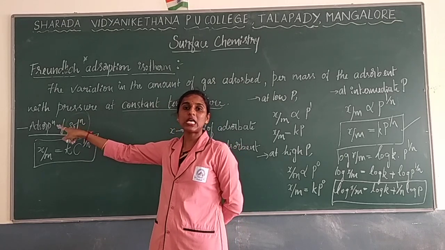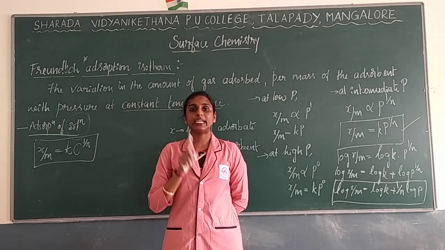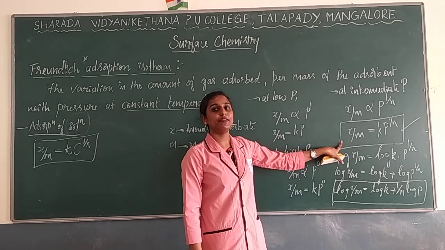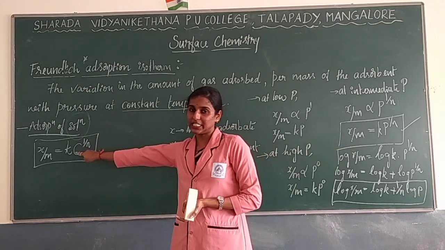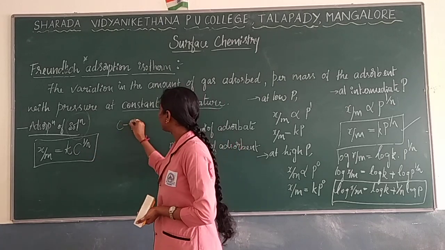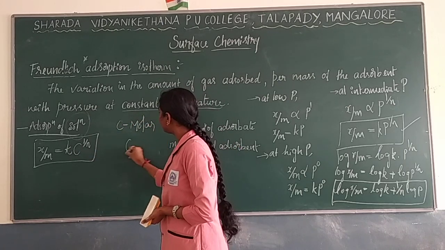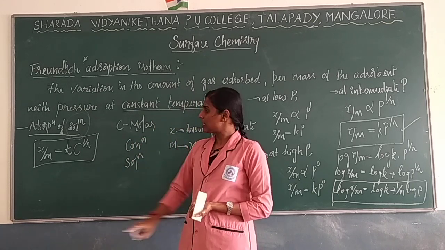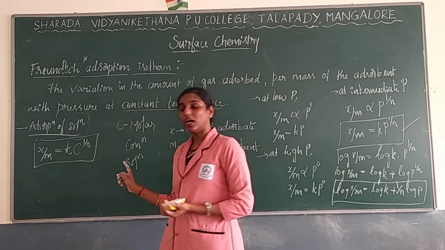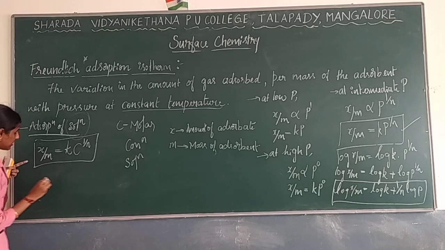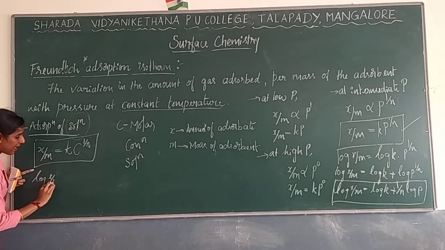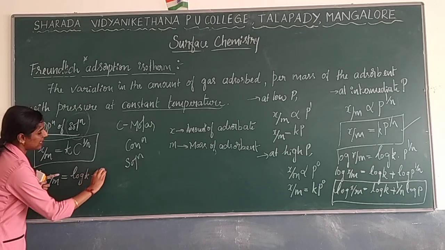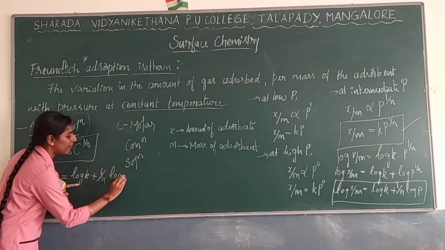Remember, a question can be asked in terms of gas, in which case you are supposed to write the pressure formula. If they ask in terms of solution, then it is in terms of C, where C is the molar concentration of solution. Taking log again in the same way: log of x by m is equal to log of k plus 1 by n log of c.